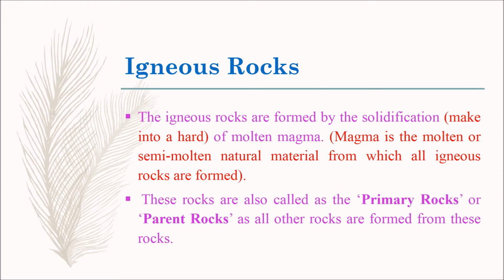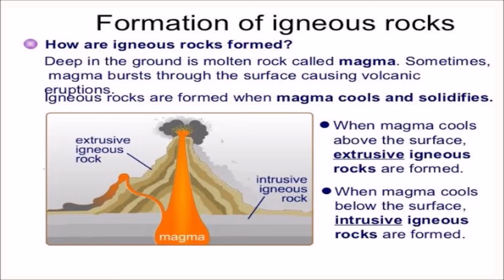Why these rocks are called primary rocks or parent rocks? Why? Because all other rocks are formed from these rocks. Now we are going to learn about formation of igneous rocks. How are igneous rocks formed? Deep in the ground is molten rock called magma. Sometimes magma bursts through the surface, causing volcanic eruptions.